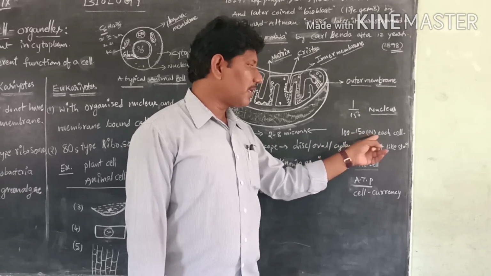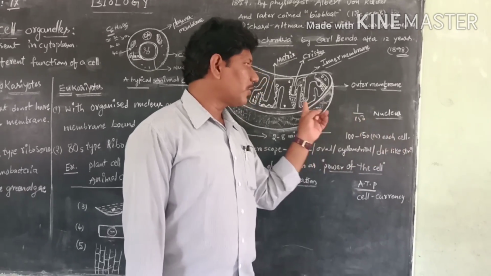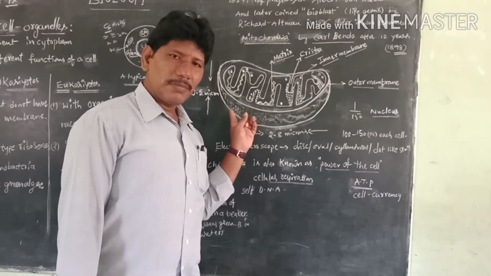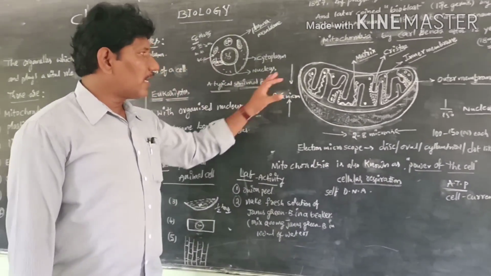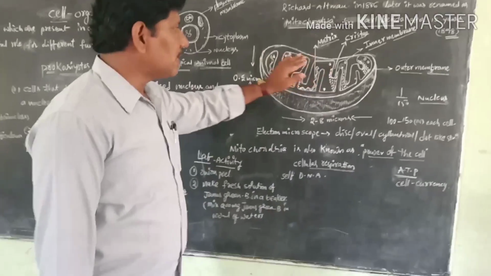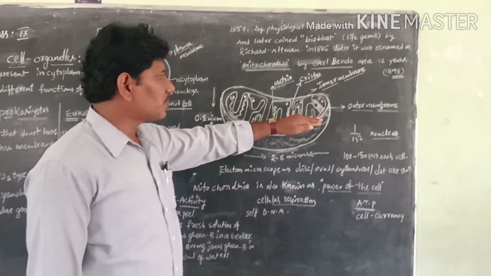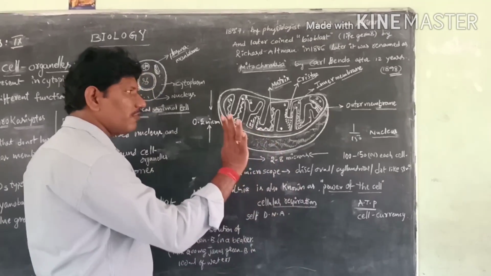There are 100 to 150 mitochondria in each cell, whether it is a plant cell or an animal cell. Next, when we observe the mitochondria structure, it is shaped like a boat or a disc. It has only 4 layers.